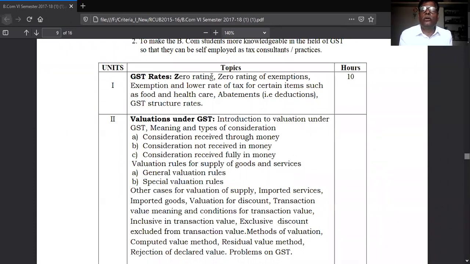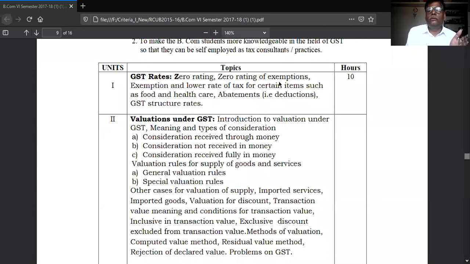Therefore, first of all, you have to know zero rating means the goods which are exempted from the goods and service tax. And thereafter, you have to study the goods and services coming under the low rate of tax.